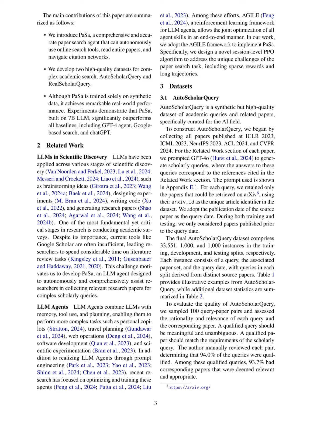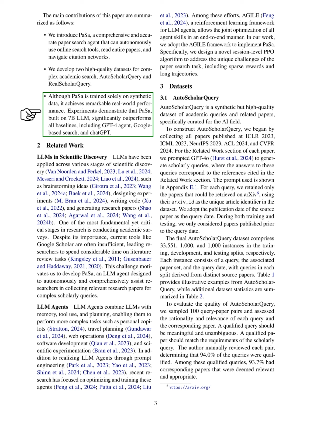Section Summary. In this section, we discuss the challenges of academic paper search and introduce PaSa, a novel search agent that mimics human behavior to enhance literature surveys by autonomously collecting and evaluating relevant papers. We also present two high-quality datasets, Auto-Scholar Query and Real Scholar Query, and demonstrate that PaSa significantly outperforms existing search tools, including Google and GPT-4, in retrieving relevant academic papers.